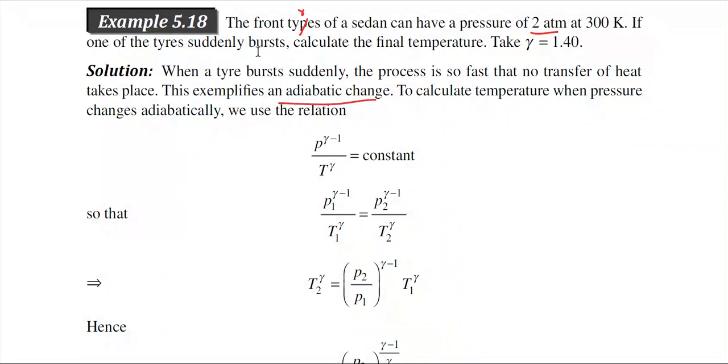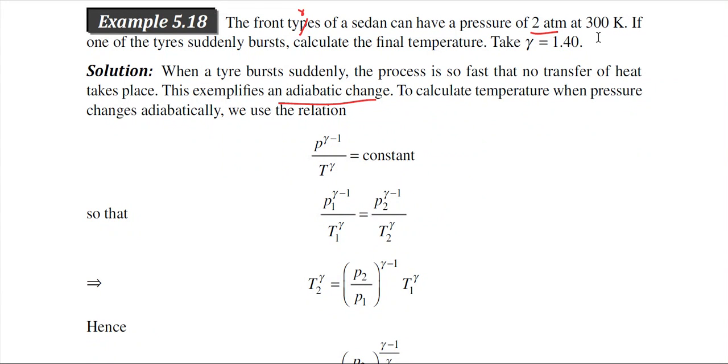Another problem, this problem is very important. The problem says that the front tires of a sedan car, sedan is a car actually, can have a pressure of 2 atmosphere at 300 Kelvin. 300 Kelvin is almost close to room temperature. As we know, inside the tires there is air, so that has a pressure. So, what is the pressure? The pressure is 2 atmosphere at 300 Kelvin.